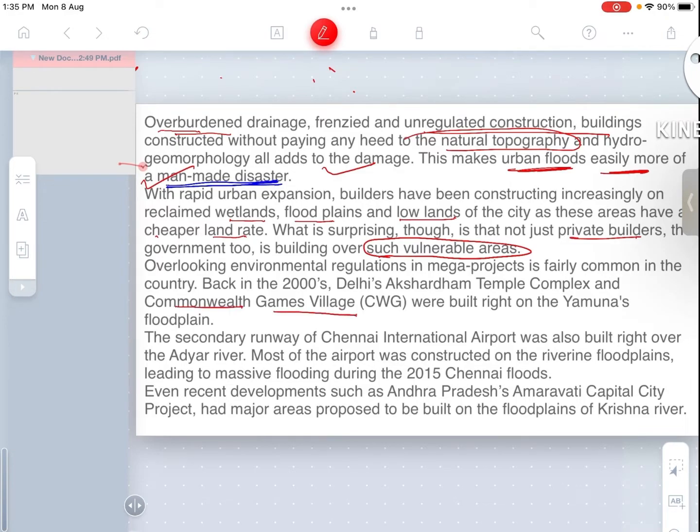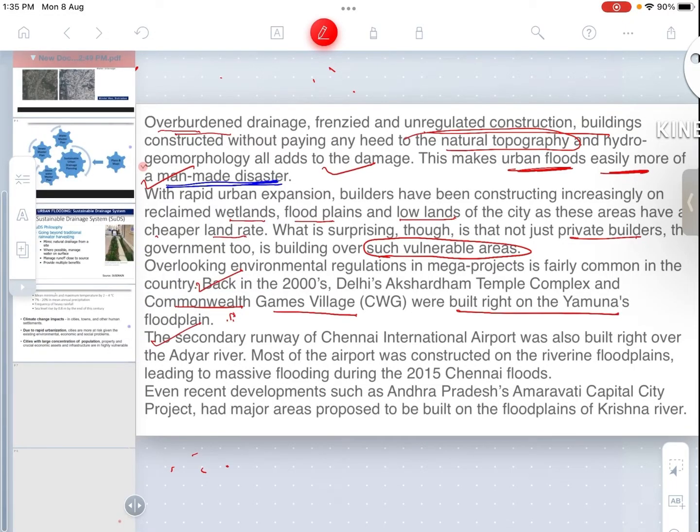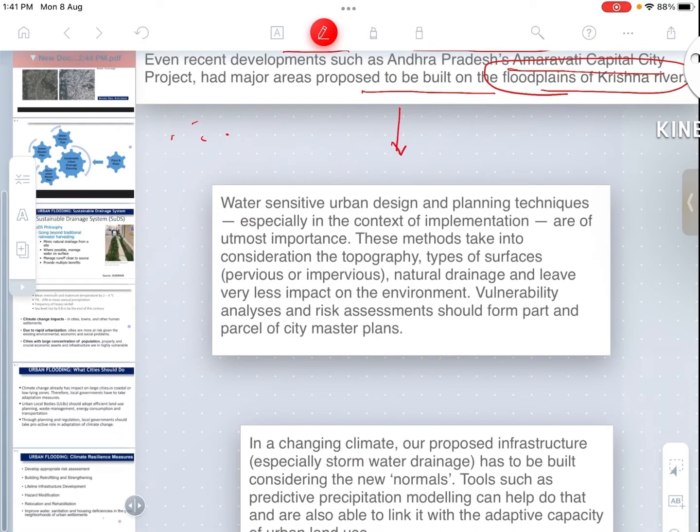How? We have seen that back in the 2000s, Delhi's Akshardham Temple Complex and Commonwealth Games Village were built right on the Yamuna's floodplain. The secondary runway of Chennai International Airport was also built right over the Adyar River. Most of the airport was constructed on the riverine floodplains, leading to massive flooding during the 2015 Chennai floods. Also, even recent developments such as Andhra Pradesh's Amravati Capital City project had major areas proposed to be built on the floodplains of the Krishna river. So these are the challenges. So what should we do in order to curb such problems?